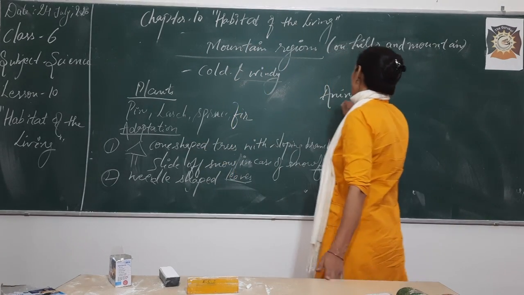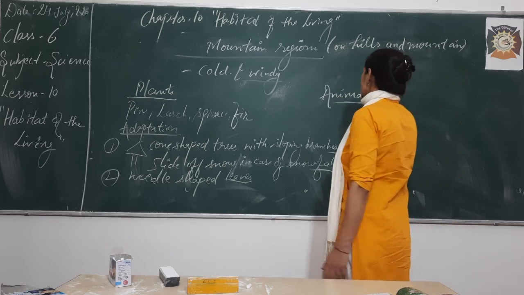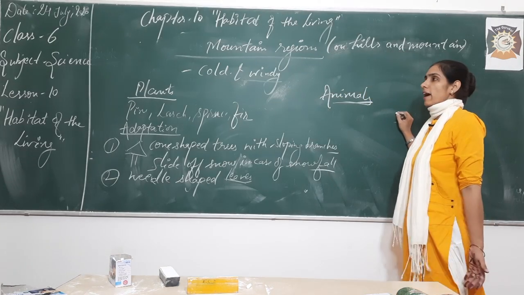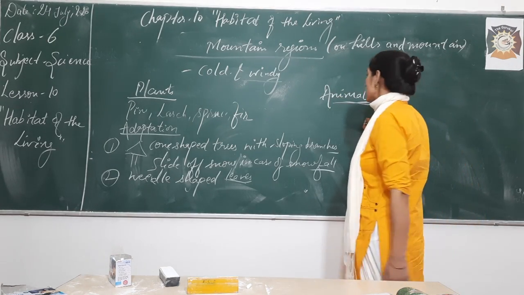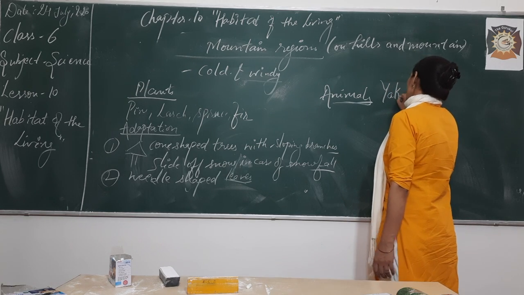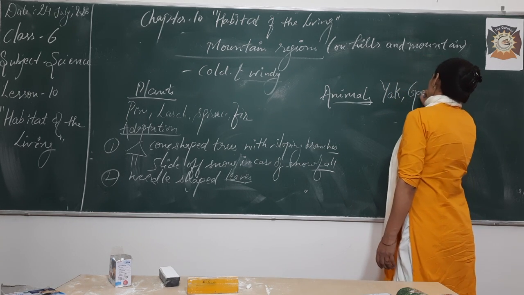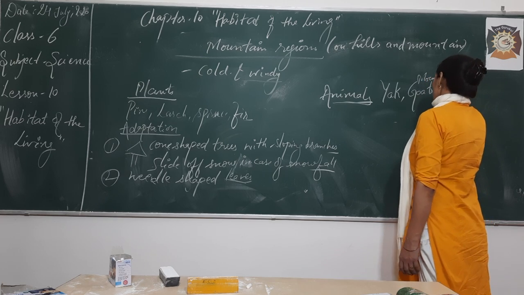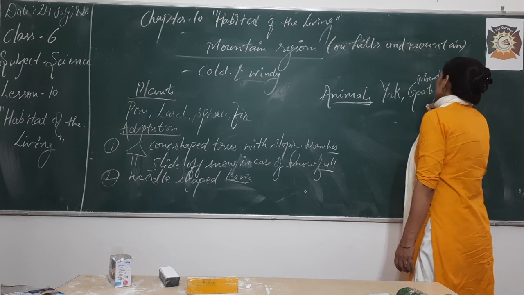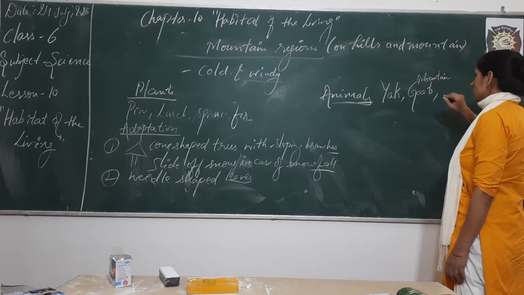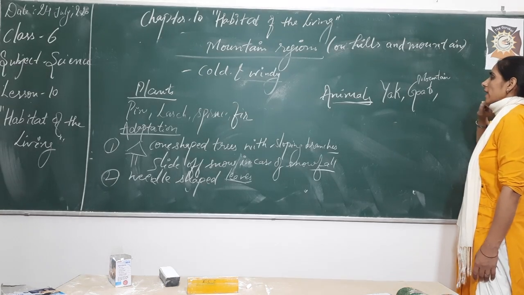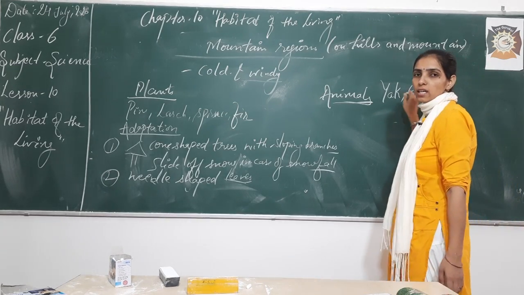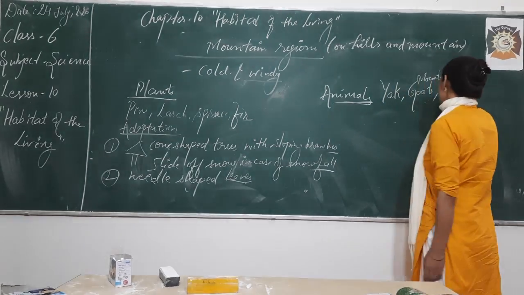The next is about animals. If we discuss what are the different kinds of animals which exist in mountain regions, we'll say it can be yak, it can be the mountain goats, right? Mountain goats, we especially name them. Yak, or the mountain goats, right? Or you can say the next is snow leopard.